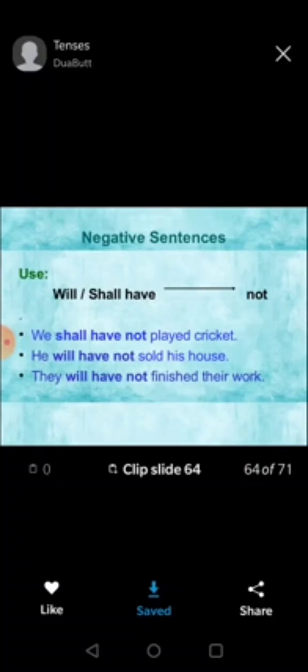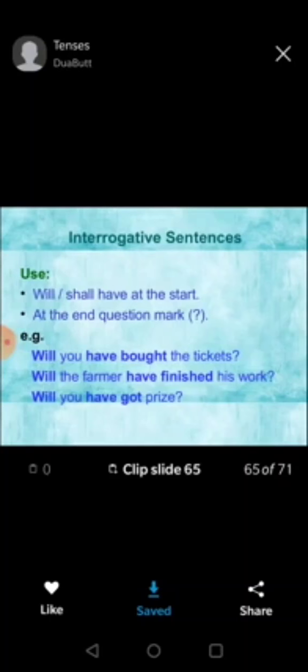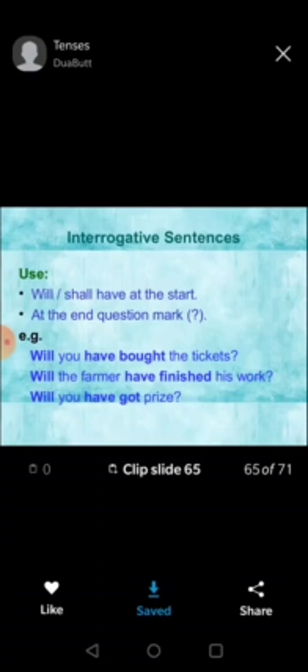For making a negative, we use not. We shall not have played cricket, he will not have sold his house, they will not have finished their work. Interrogative sentence, same as before: we put the helping verb in front and we make it interrogative. Will you have bought the tickets? Will the farmers have finished their work? Will you have got the prize? And we have to put a question mark.